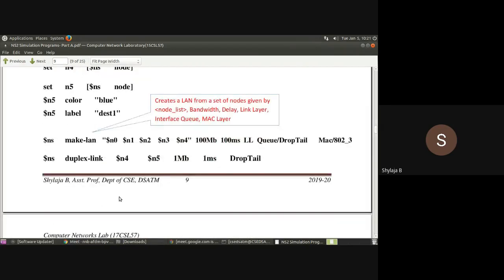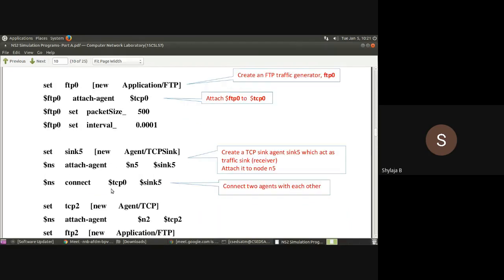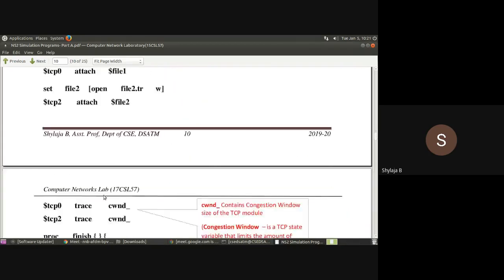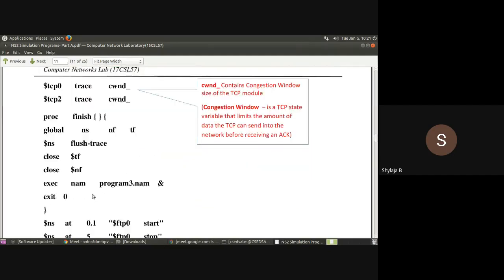And in this third program, the possible errors are here also. Most of you are making errors in this one, packetSize underscore, interval underscore. So be careful about the spacing. Yeah. And cwnd underscore, write it without space.